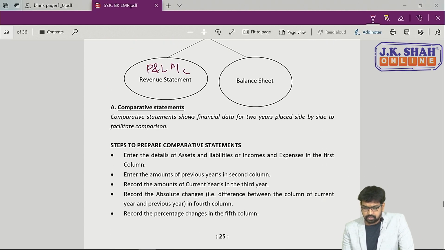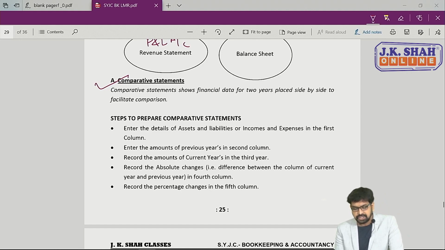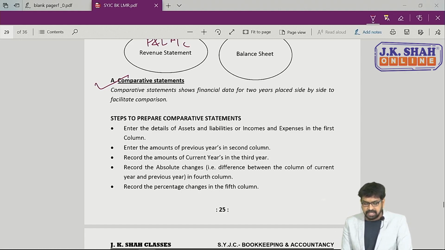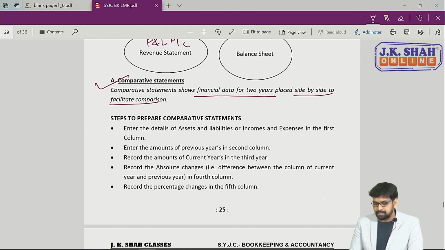Okay. So first tool for analyzing the financial statement is to make comparative statement. हम लोग statements को comparative form में बनाएंगे. See, as the name suggests, comparative statement का मतलब here comparison will be made between two periods, that is current year and previous year. See, comparative statement shows financial data for 2 years placed side by side to facilitate comparison.